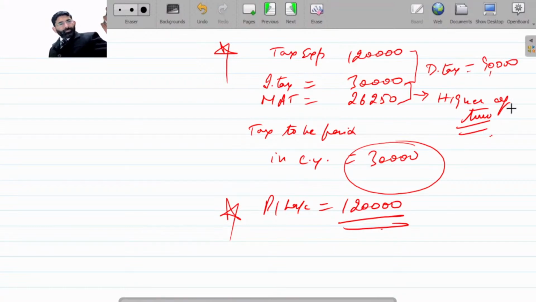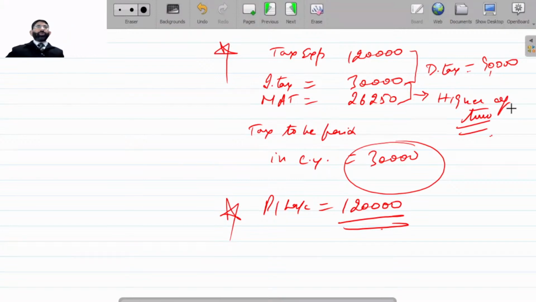Very good. Shabash. Is that clear? ये अब क्लियर हो गया आपको? नोट कर लिया आप लोगों ने? कोई डाउट है तो बोलो. Send me the doubt if there is any.